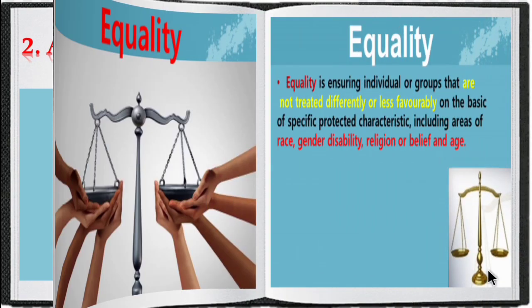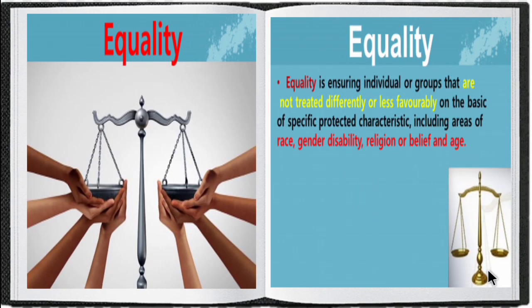So first one is equality. So what is the meaning of equality? Equality means ensuring individuals or groups are not treated differently or less favorably on the basis of specific protected characteristics, including areas of race, gender, disability, religion or belief and age. So equality means treating all equal without showing any discrimination.